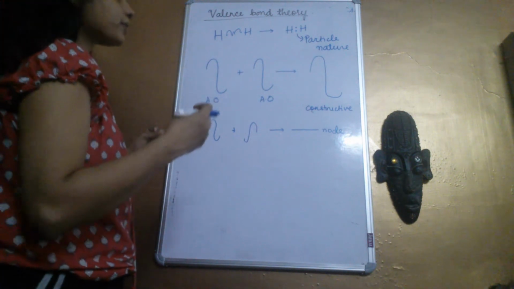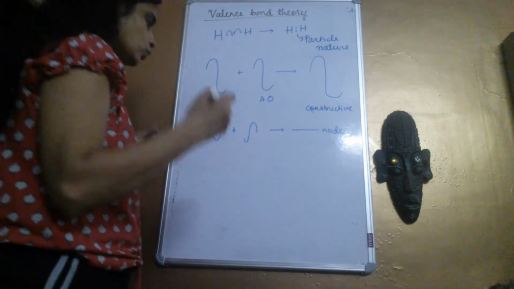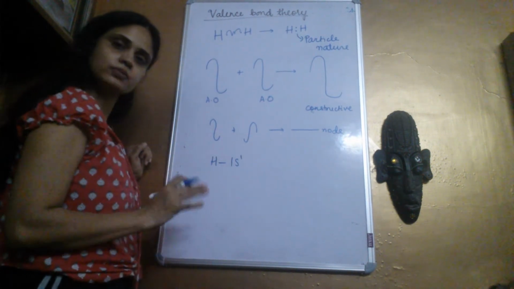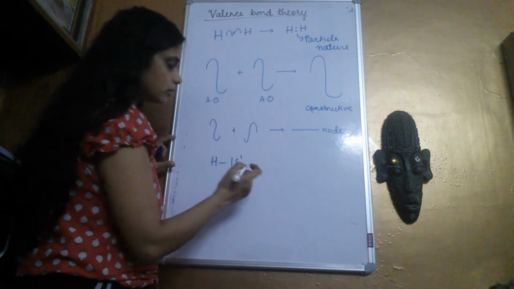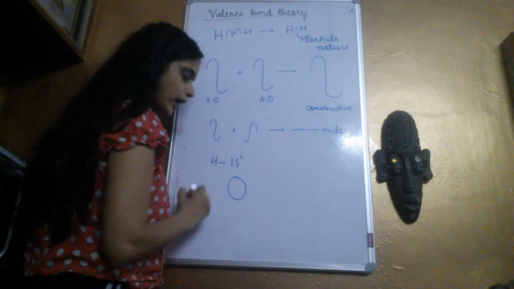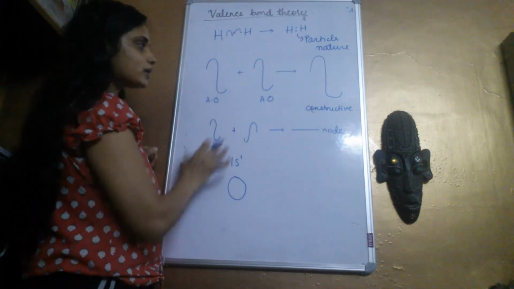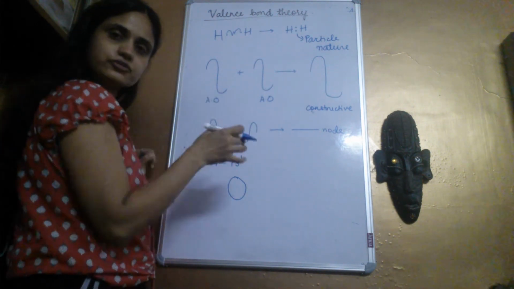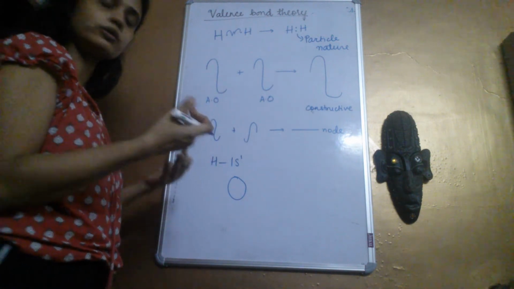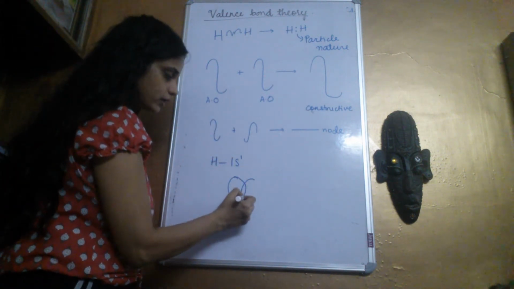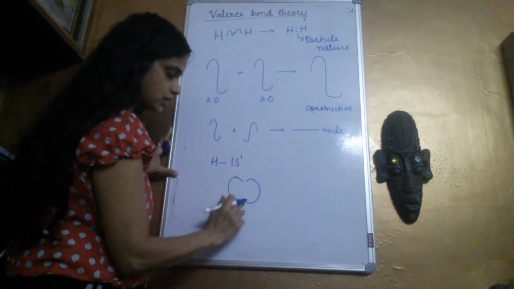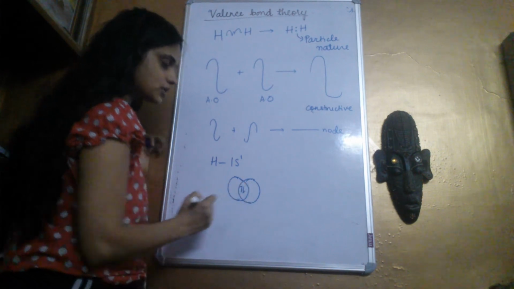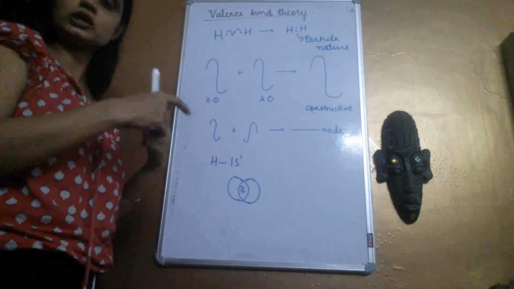What is the basic premise of the valence bond theory? Now when two atoms come together, what is the electronic configuration of hydrogen? We are discussing hydrogen because that's the simplest. It's 1s1, and what does the atomic orbital look like? It's spherically symmetrical. So when hydrogen forms a bond, these two orbitals must interact with each other. For constructive interference, the waves must interact. So how do we show the waves interacting? The two 1s orbitals of hydrogen with one electron each overlap. And you've been doing this overlap since junior grades, right? When you learn bonding, you learn this overlap.